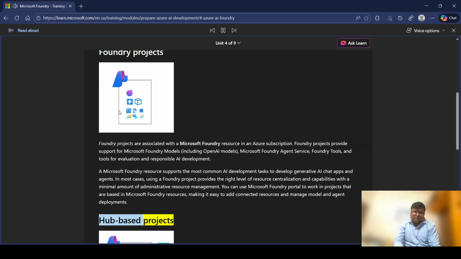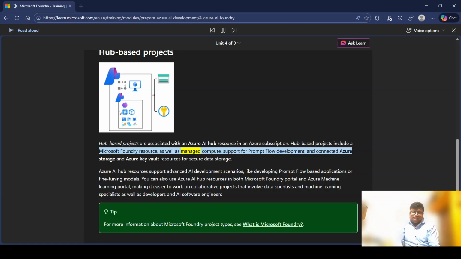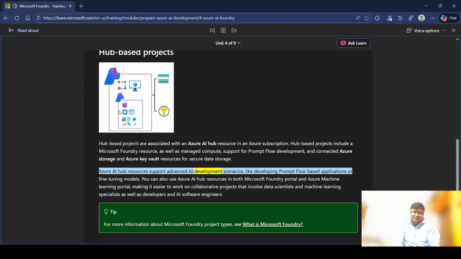Hub-based projects. Hub-based projects are associated with an Azure AI Hub resource in an Azure subscription. Hub-based projects include a Microsoft Foundry resource, as well as managed compute, support for prompt flow development, and connected Azure storage and Azure Key Vault resources for secure data storage.